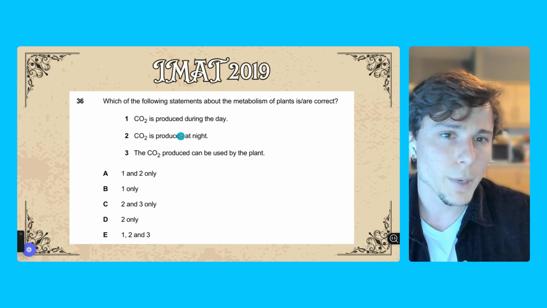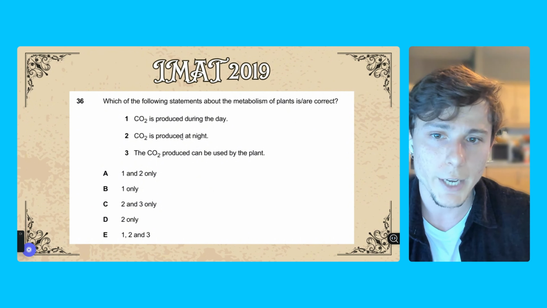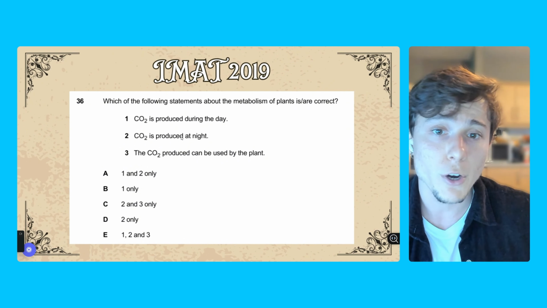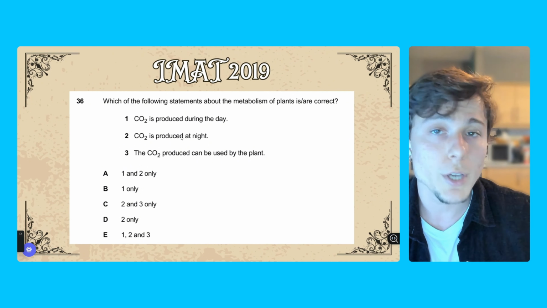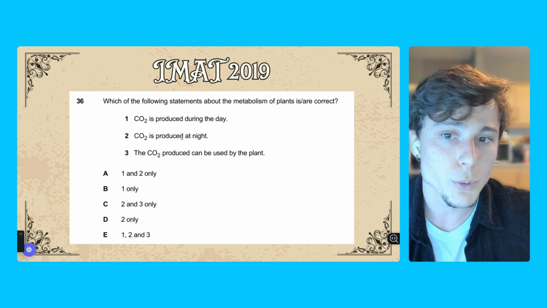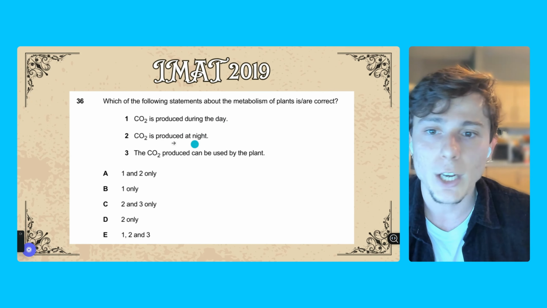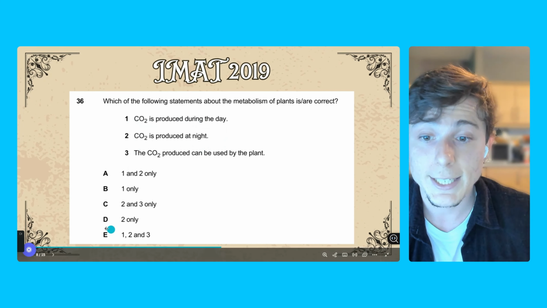We usually tend to think about plants as being producers of O2, of oxygen, right? And that's right, because that's what happens in photosynthesis. But don't forget, they also have mitochondria, so they also do cell respiration. And what is one of the products of cell respiration? CO2. And when does it happen? Day and night, all the time. The plant needs to respire all the time, just like us. All three statements here are correct. This leads us to letter E.